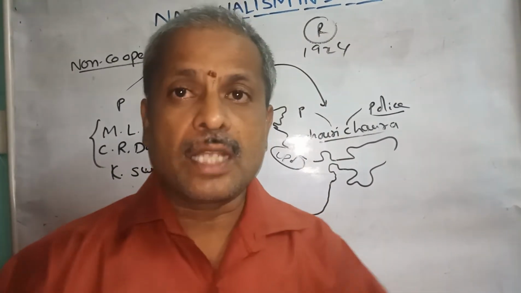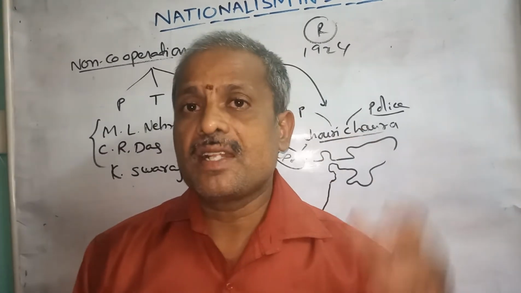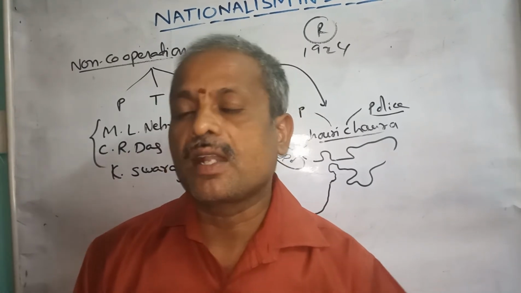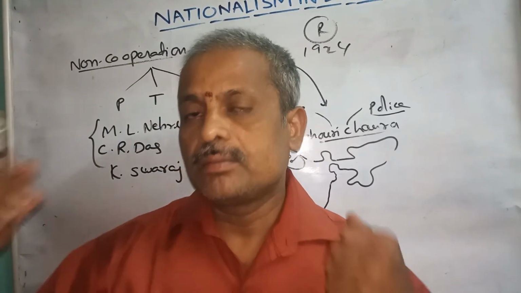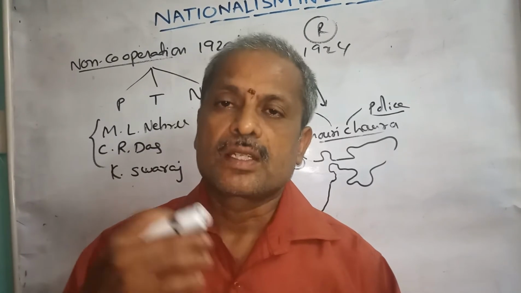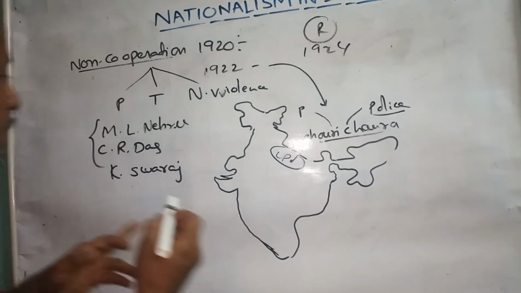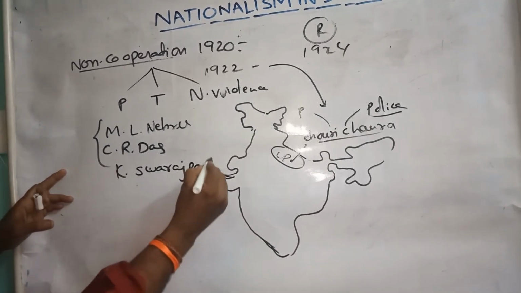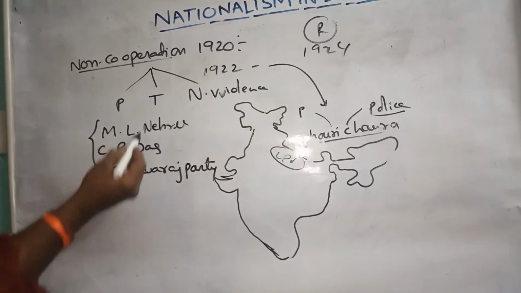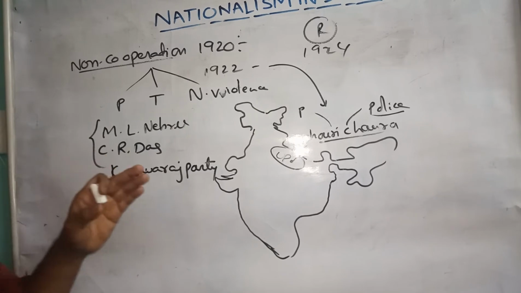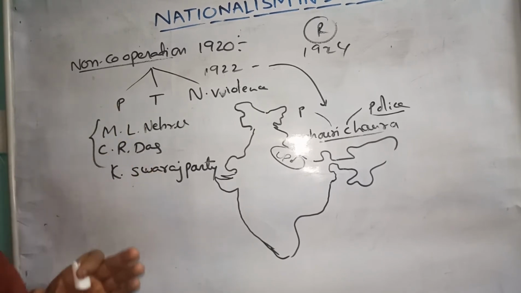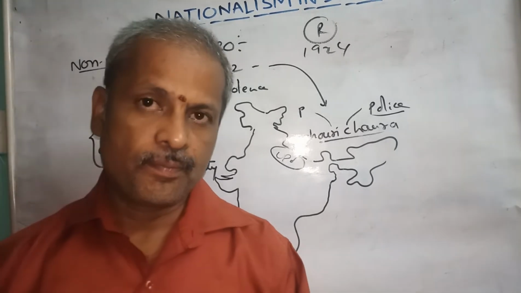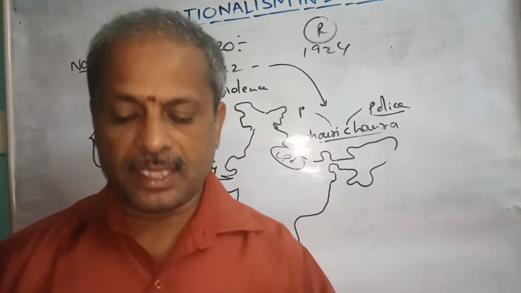On the memorable incident of the Indians' help to Turkey, in the same way in this incident also we are remembering and identifying the Turkish Muslims' help. That's why it was called the Khilafat Swaraj Party. The Khilafat Swaraj Party was established by these two leaders, and under their leadership the non-cooperation movement was continued. And as a result, Gandhiji was released in 1924.